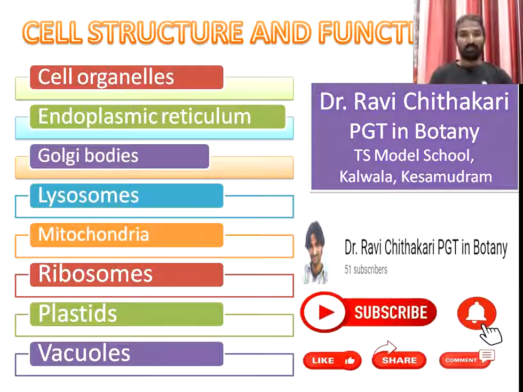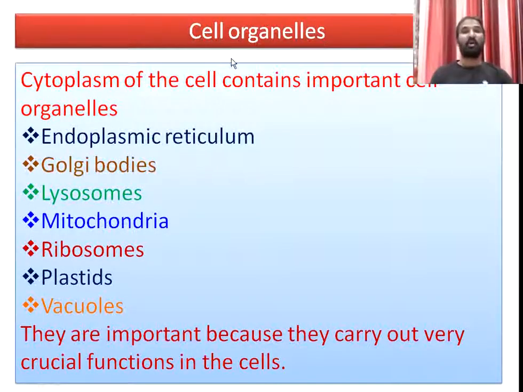As you know, we discussed the difference between the eukaryotic and prokaryotic cell in the previous session. Here, the cell organelles are mainly present in the cytoplasm. Cytoplasm is a sol-gel fluid enclosed by the cell membrane in every cell, either plant cell or animal cell.